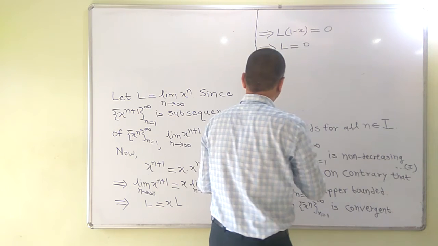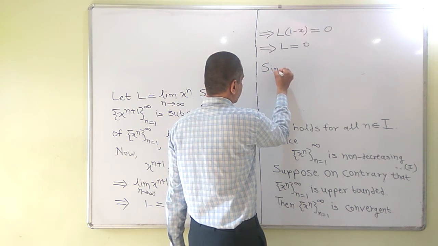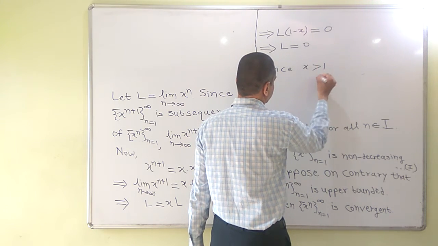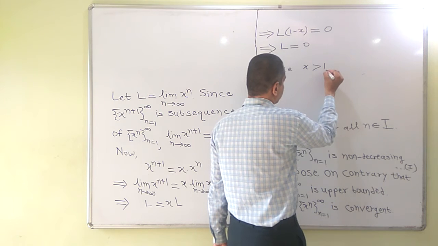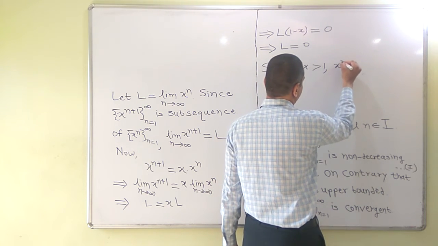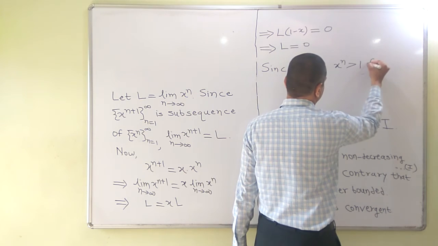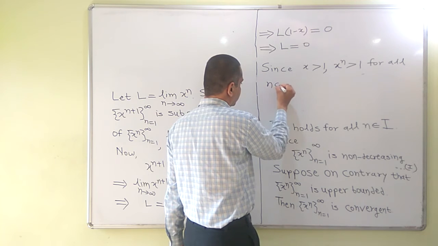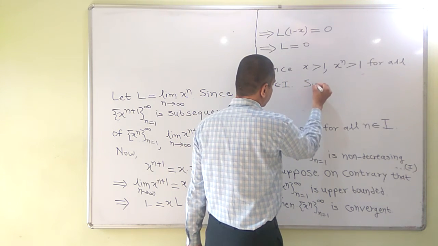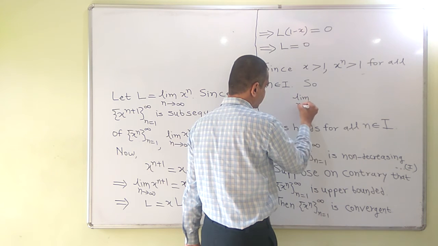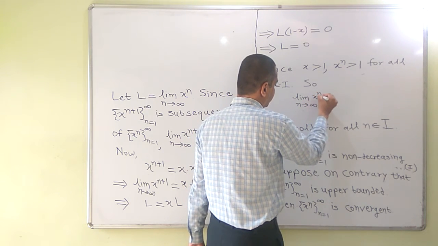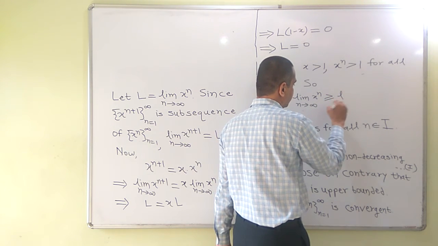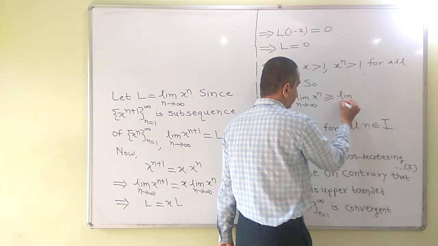Since x is greater than 1, x raised to n is also greater than 1 for all n belonging to I. So, on taking limit, note that we have to be careful. This is a strict inequality, but on taking limit, you have to consider the equality case as well.